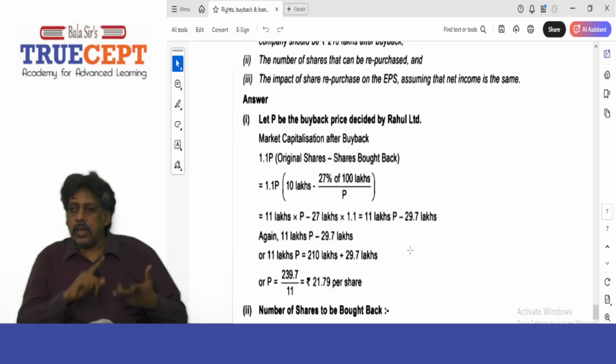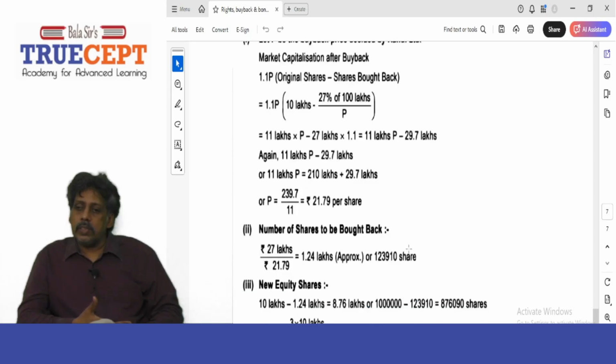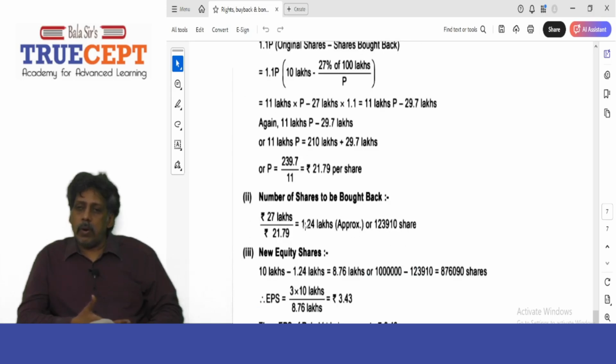Or 210 lakh plus 29.7 lakh, divided by 11 lakh, equals P. How much do you get? We get 21.79 per share. That is the only change. Now divide rupees 27 lakh by 21.79, the buyback price. You get the number of shares that can be bought back.